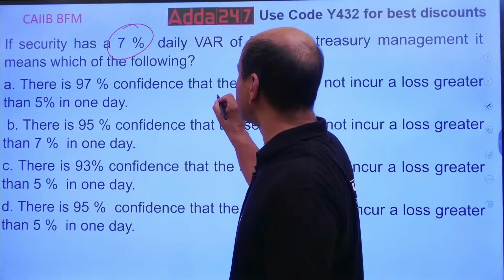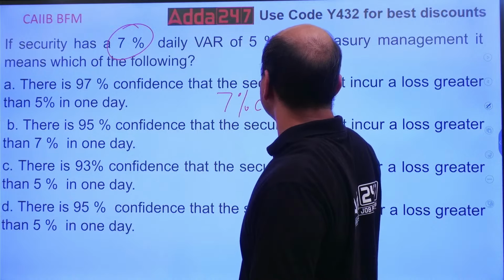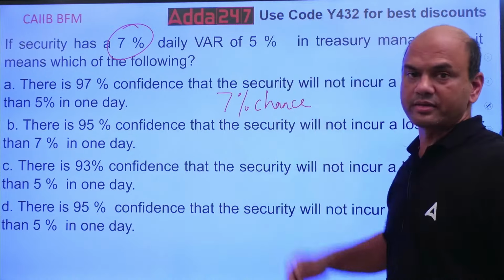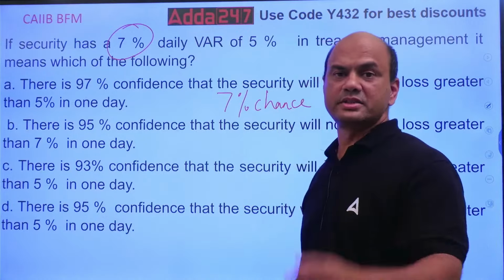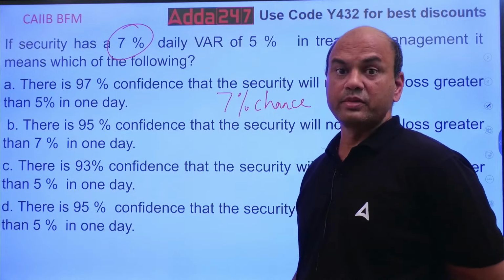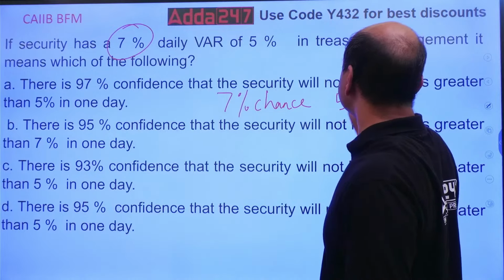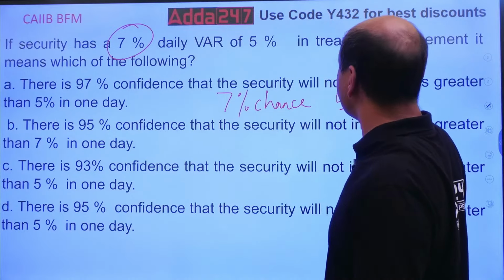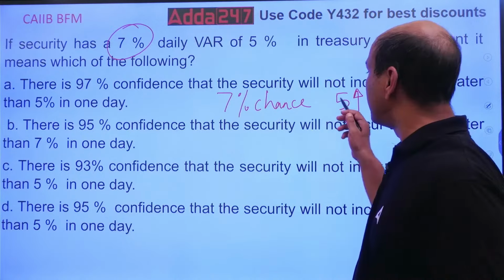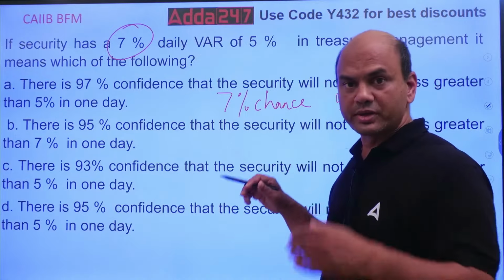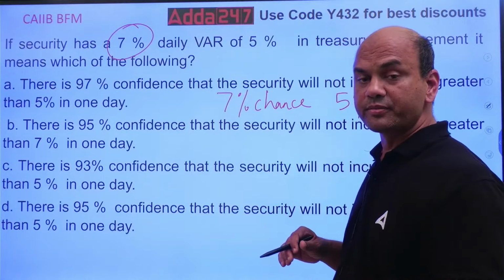I'll write it in short term. 7% possibility, chance that my risk will go VAR or my amount, this changes, okay? Fluctuation. This amount fluctuation will go beyond 5% in one day. Beyond, above 5% in one day. So 7% chances that my VAR will go or fluctuations will go above 5%. Understand this word.